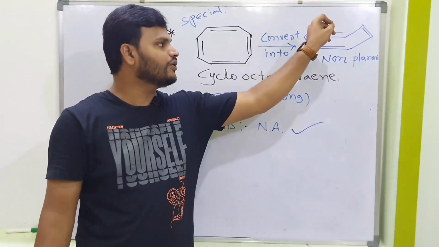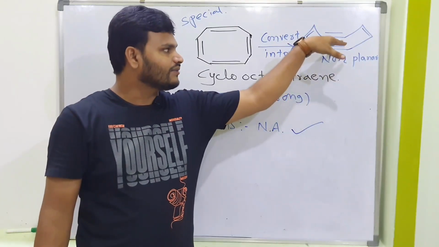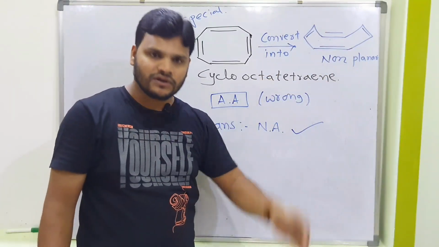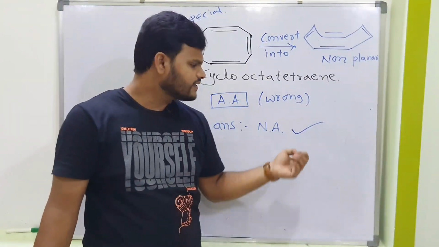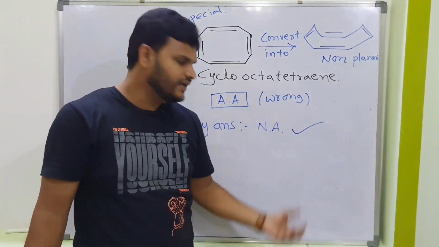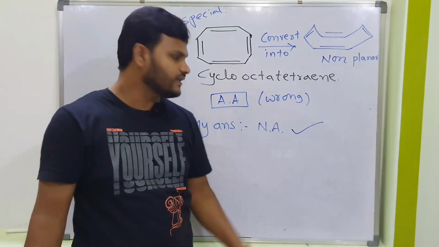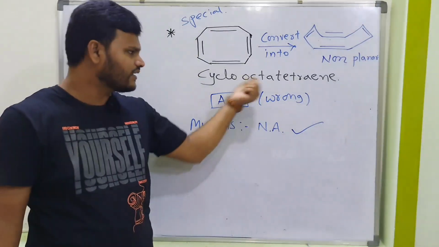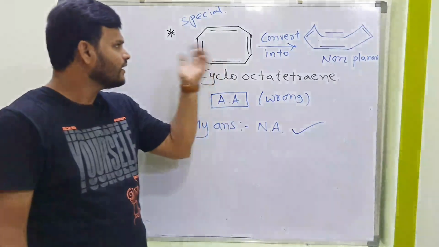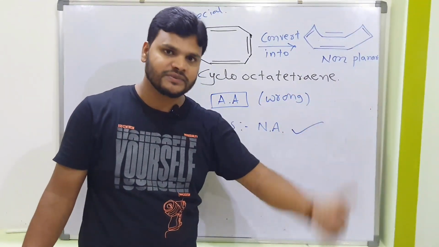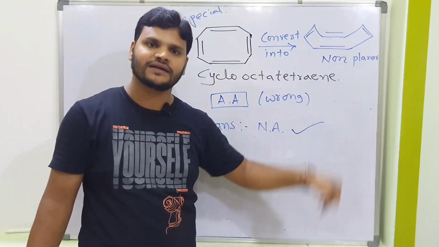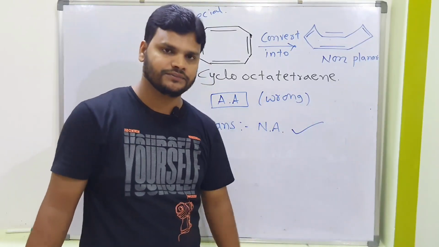Cyclooctatetraene, because of ring strain, is unstable and converts into the tub form. The tub form is a non-planar molecule, and because of that, this one shows non-aromaticity. It is not an aromatic compound, it is a non-aromatic compound, not an anti-aromatic compound. Generally you will get anti-aromatic, because here 4 double bonds are there, 4 into 2 pi electrons is 8 pi electrons, and 8 pi electrons means anti-aromatic. But that is practically wrong. Just notice this point.